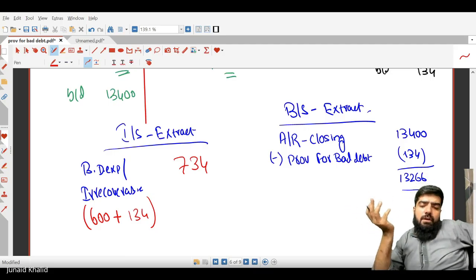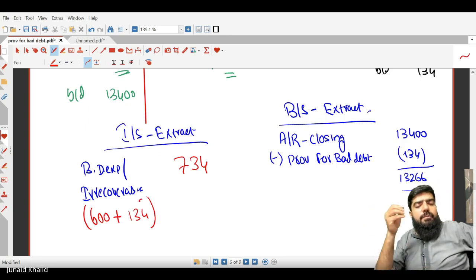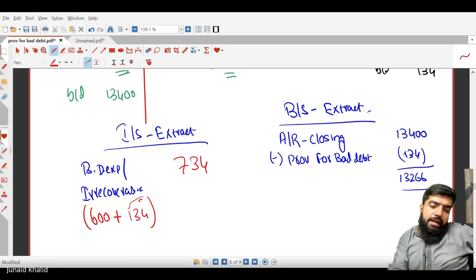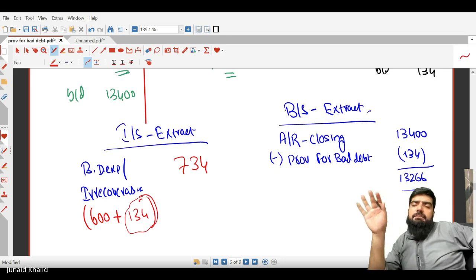In this question, if 600 was not given, there is no write-off, so we skip it. We just make the provision, and then only 134 will be recorded in the income statement. It is treated as bad debt expense or irrecoverable debt. That's all about it.